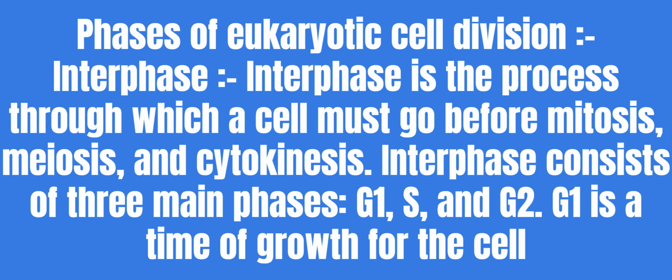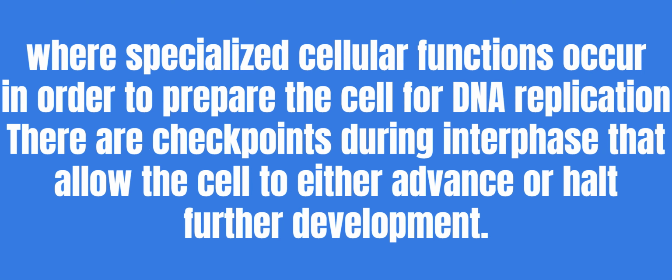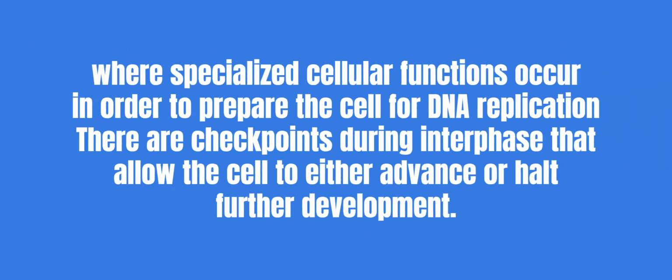Phases of eukaryotic cell division. Interphase. Interphase is the process through which a cell must go before mitosis, meiosis, and cytokinesis. Interphase consists of 3 main phases, G1, S, and G2. G1 is a time of growth for the cell where specialized cellular functions occur in order to prepare the cell for DNA replication. There are checkpoints during interphase that allow the cell to either advance or halt further development.